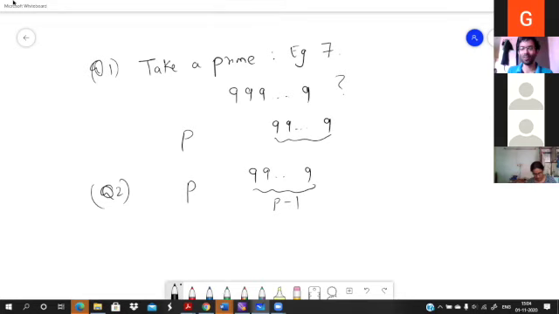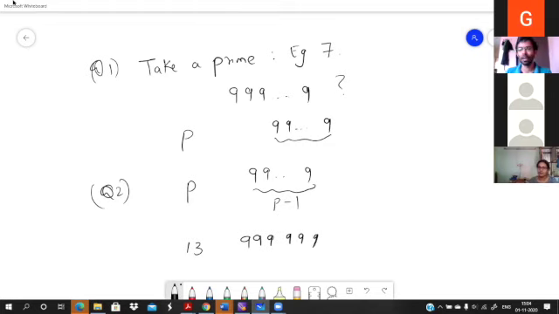Wonderful. For 13, the statement is that this is not the smallest sequence of 9s, but a sequence of 9s of length p minus 1 is also a multiple. So for 13, as you said, the sequence of 6 9s is a multiple of 13.